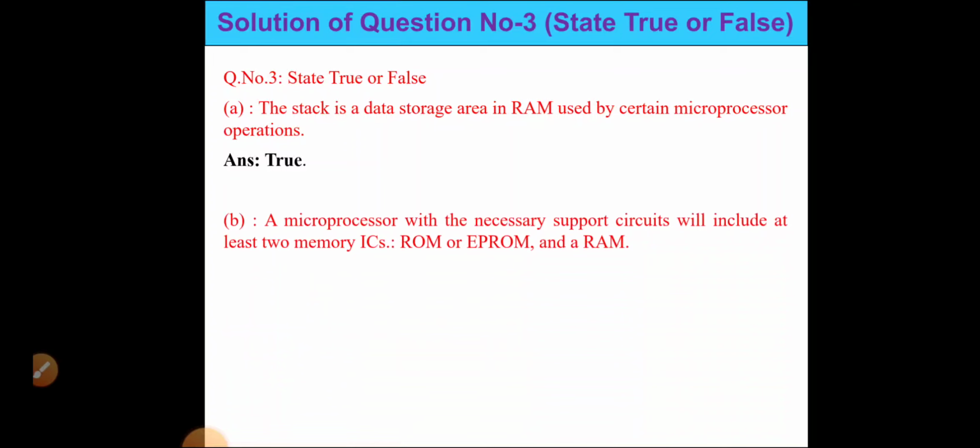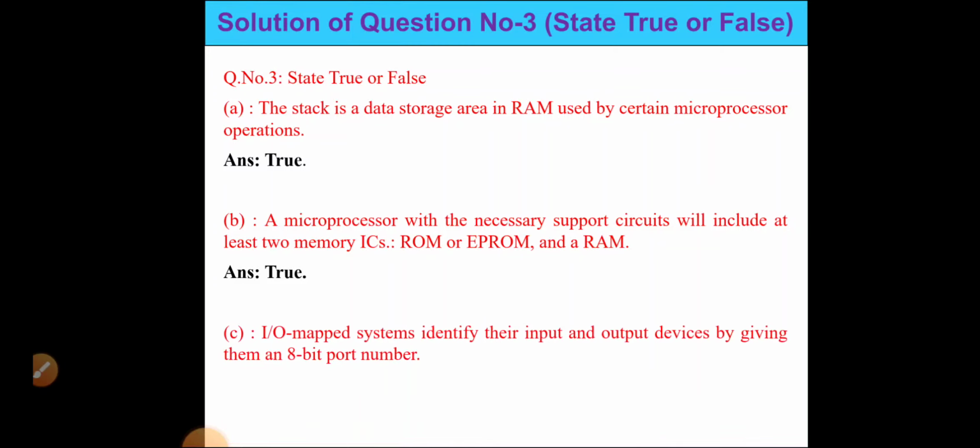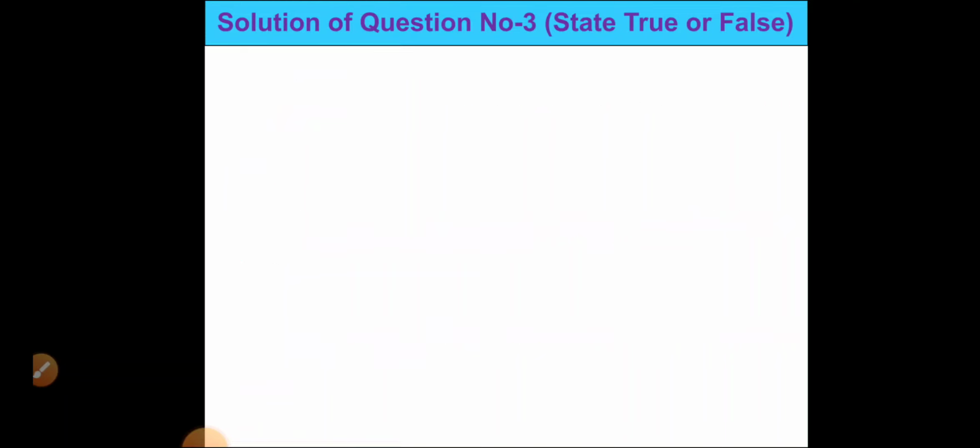Next is 3b. A microprocessor with the necessary support circuits will include at least two memory ICs, that is ROM or EPROM and a RAM. This statement is also true. Input output mapped systems identify their input and output devices by giving them an 8-bit port number. This statement is also true.